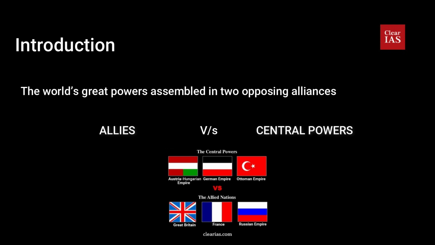So these were the two opposing alliances in the First World War. It started on 28th July 1914 and lasted until 11th November 1918. The date is not very important for UPSC preparation. Anyways, for your information, I have given this.